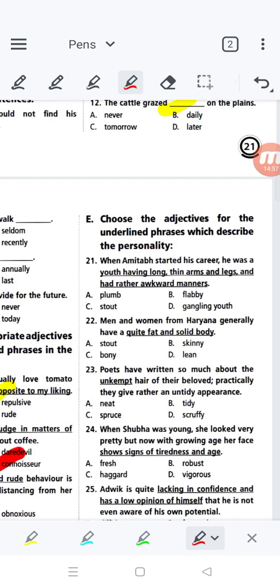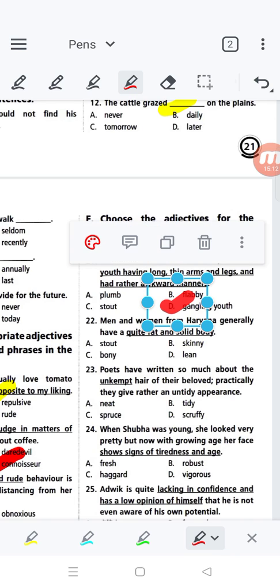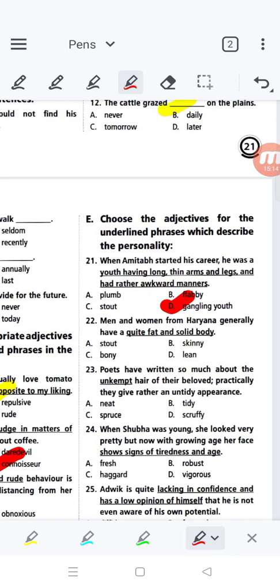What is plumpy? Not flabby, not like that. Stout is not a very stout figure because it is given thin. Stout is a bulky figure, and since it is already given as thin, that would be the gangling youth. The correct answer would be the gangling youth. Not plumpy, not stout figure. So gangling youth is the correct one.